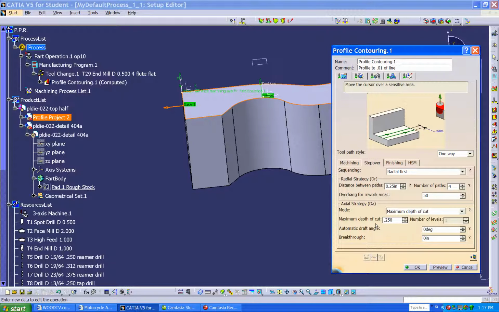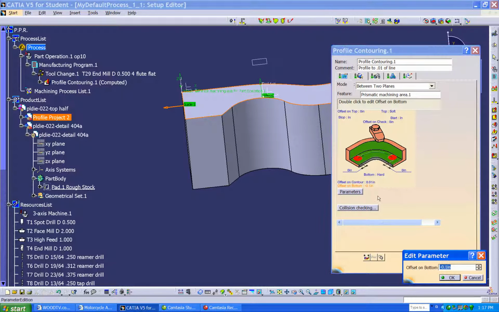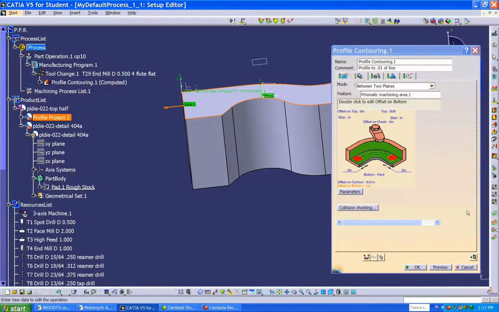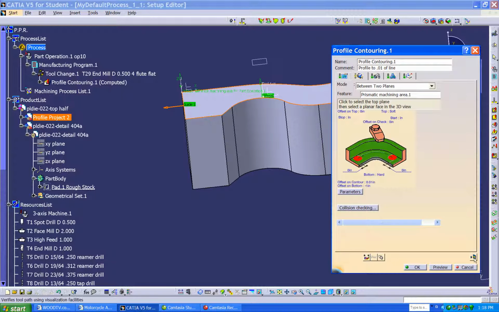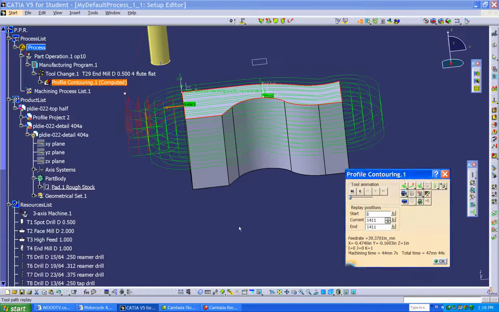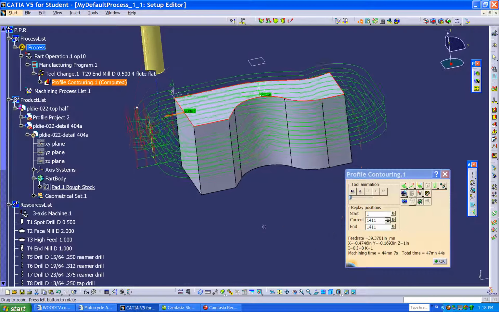But to add maximum depth of cut in here, I need to now go to my geometry tab. I'm going to change my bottom, offset on bottom to -1 inch. So we'll see some passes. But I also need to select the top of my workpiece where we're going to work from. When I hit replay, you can see we've now added 4 levels to that, which is really slick.